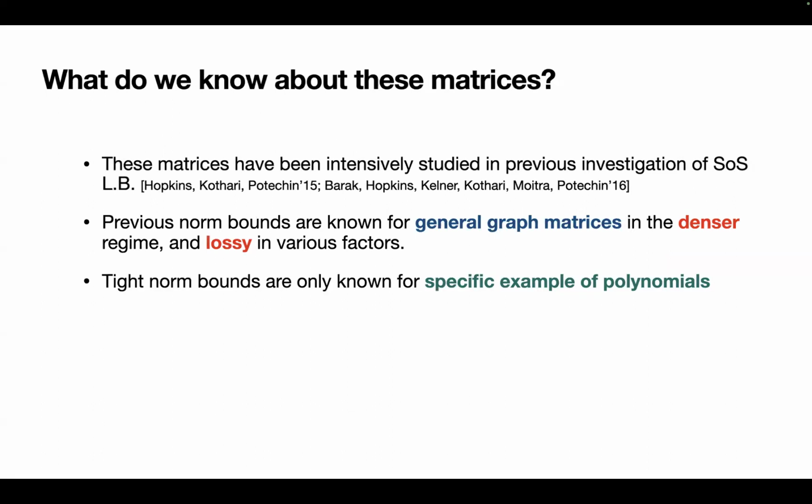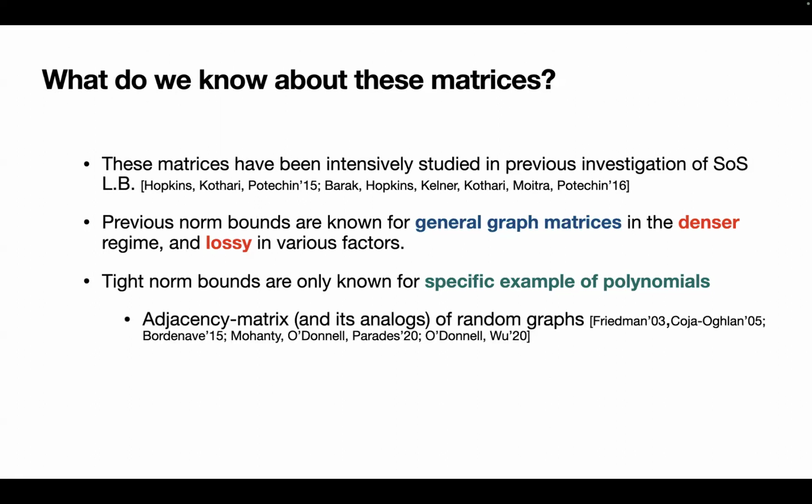That said, we do know several tight norm bounds, but they are really just known for specific examples of graph matrices or polynomials. For example, we have really tight norm bounds for the adjacency matrix or its analog, like the non-backtracking operator. But these are only known for specific examples, and they are far from being sufficient for understanding high degree sum of squares.